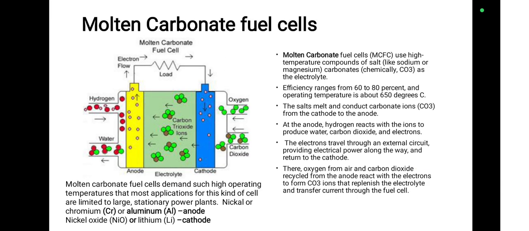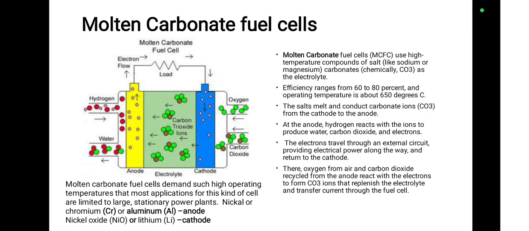The next type of fuel cell is the molten carbonate fuel cell, shortly called MCFC. It uses a high temperature salt, like sodium or magnesium carbonates, CO3, as the electrolyte.